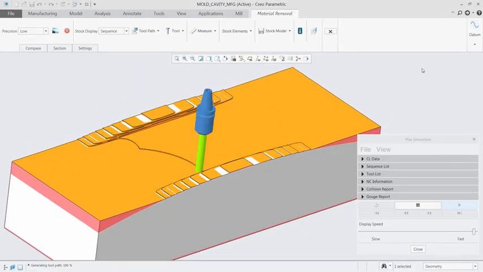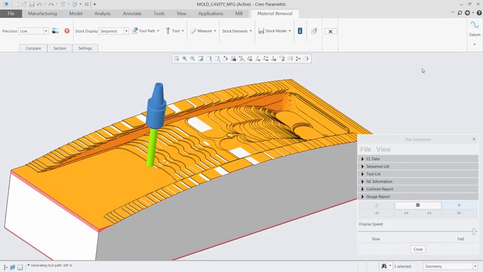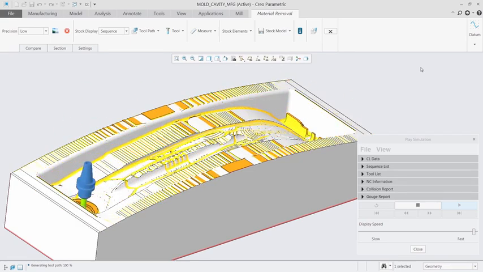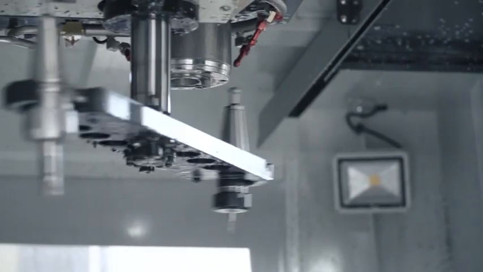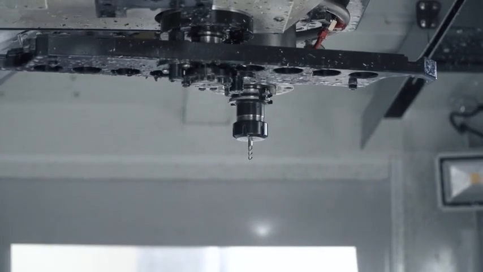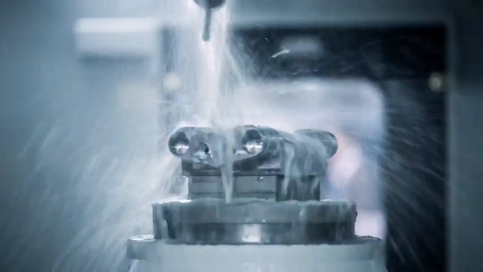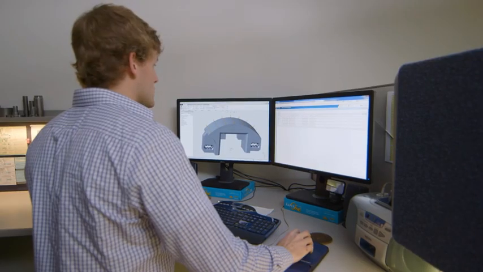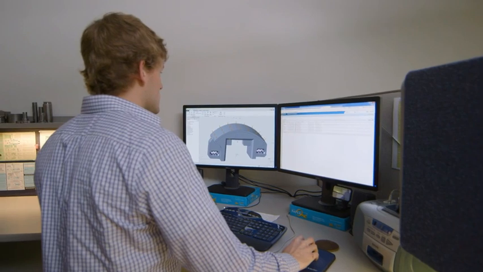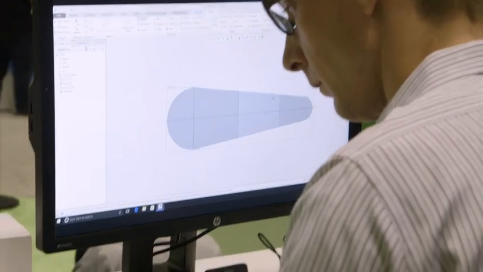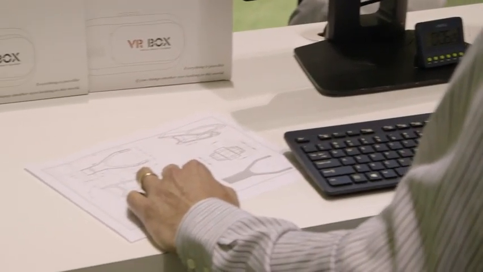CREO 5.0 introduces the CREO Mold Machining Extension. The software generates optimized toolpaths for the fabrication of molds, tools, dies, electrodes, or any situation in which low-volume, geometry-based NC programming is required. CREO Mold Machining Extension enables faster toolpath generation and high-speed machining. And as with all CAM products, this extension is fully integrated with CREO. When your design changes, so do the toolpaths.